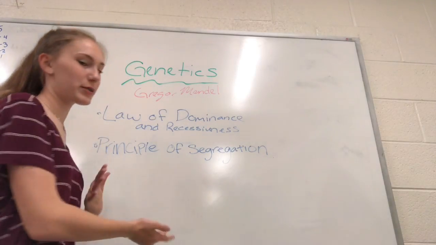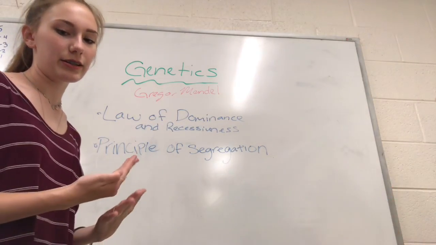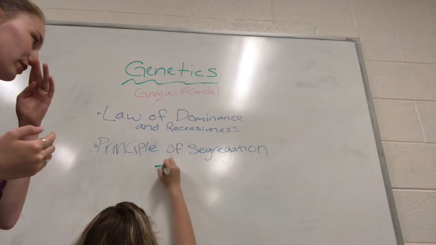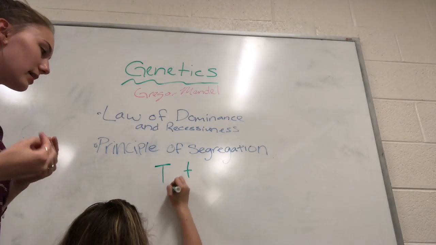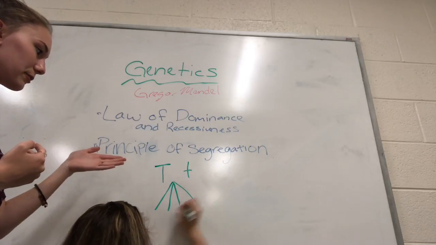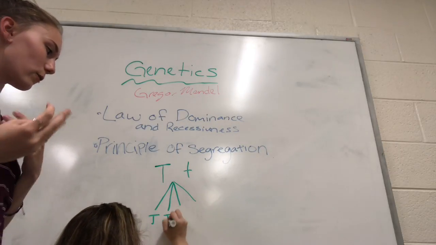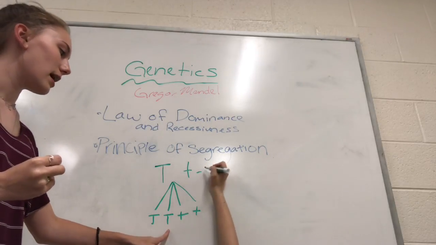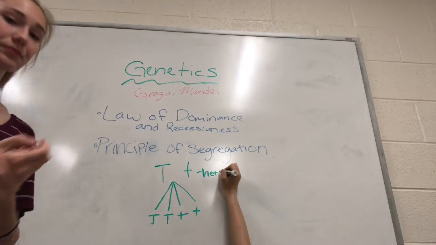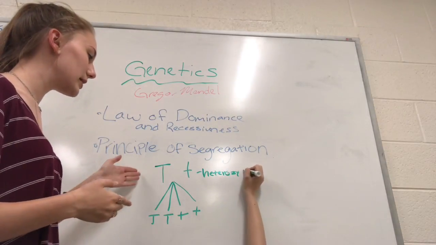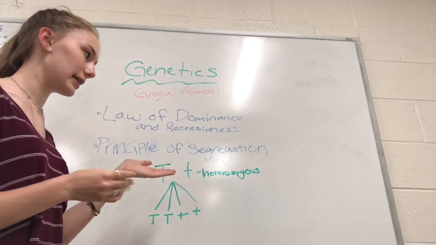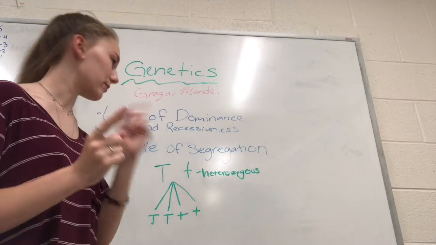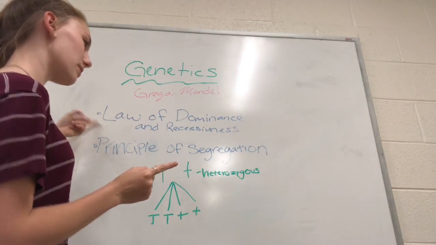So the next law is the principle of segregation, which states that 2 alleles for each trait separate when the sex cells are being formed. So if you have an organism who has the alleles big T, little t, the sex cells that it forms will have, one will have big T, the second will have big T, and then the last 2 will have little t's. And this big T, little t shows a heterozygous trait, which means that it has a dominant and a recessive, which is where the law of dominance and recessiveness comes from.